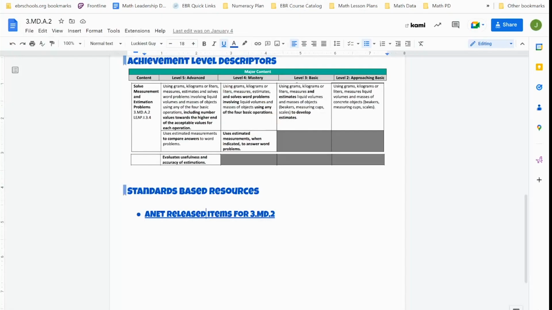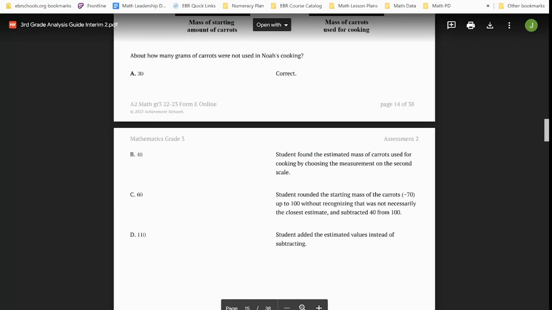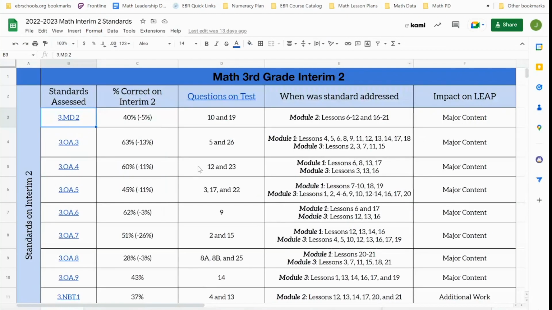All right, so let's go ahead and get back out of this. Again, we're getting back out of the standards at a glance. We'll close down the analysis guide because we went through that, and we'll take us back to this page. And so again, this is the foundational piece.